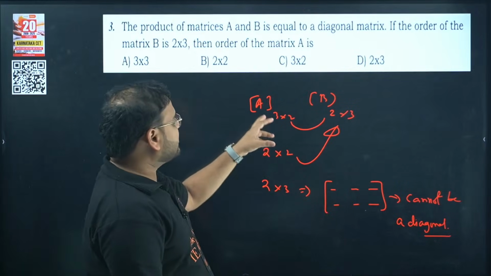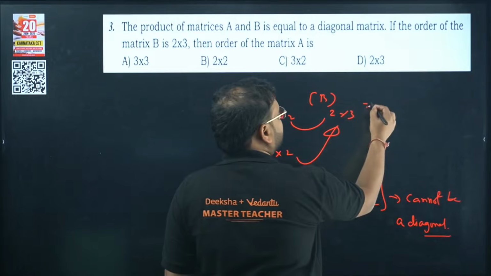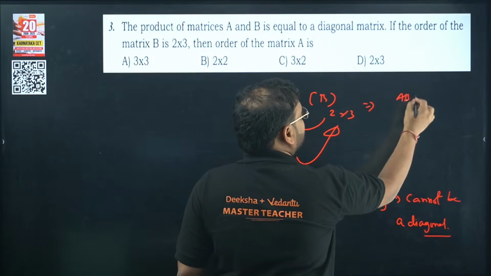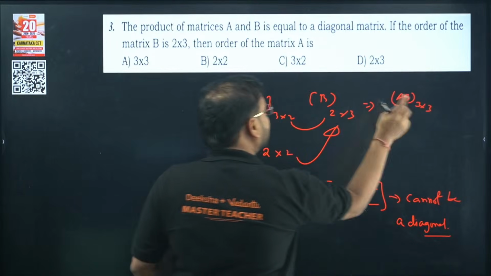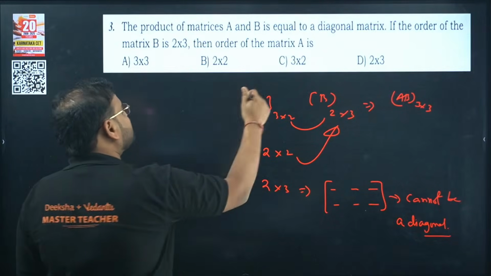So of course the result has to be what? When you use 3 cross 2 and 2 cross 3, your AB result will be 3 cross 3, which is a square matrix. So for that you can have a diagonal matrix. So the answer is 3 cross 2.